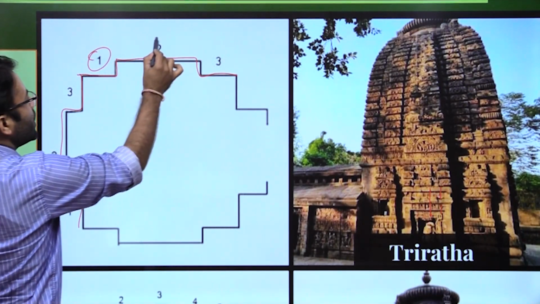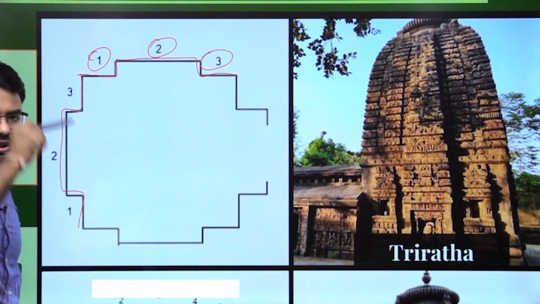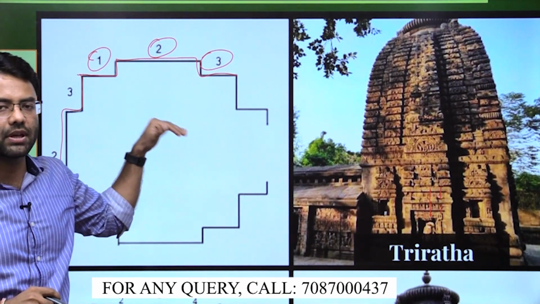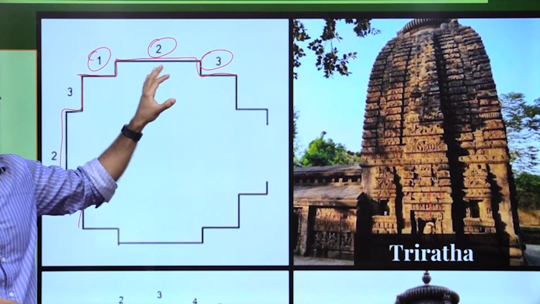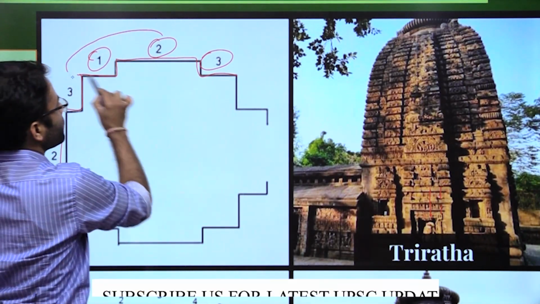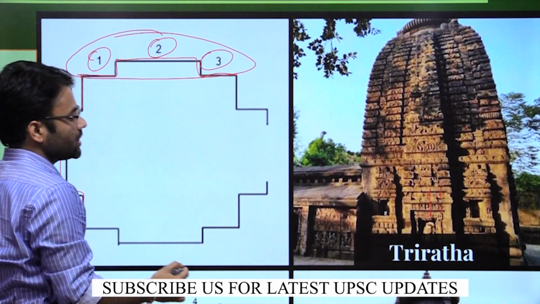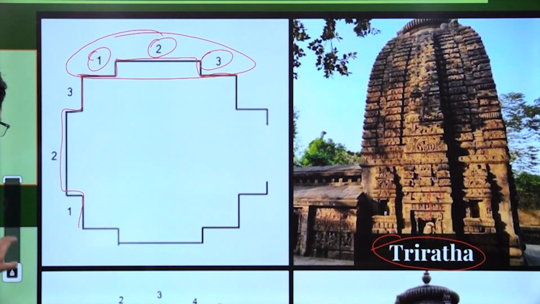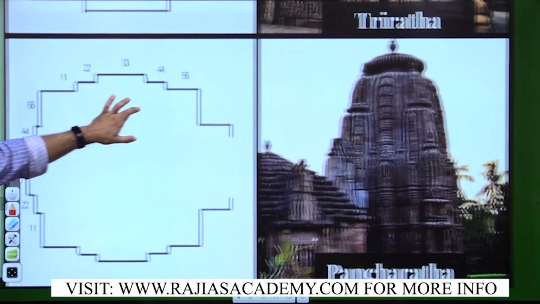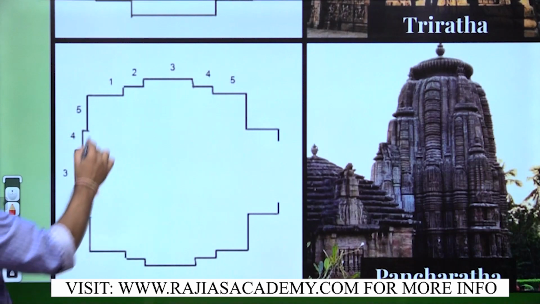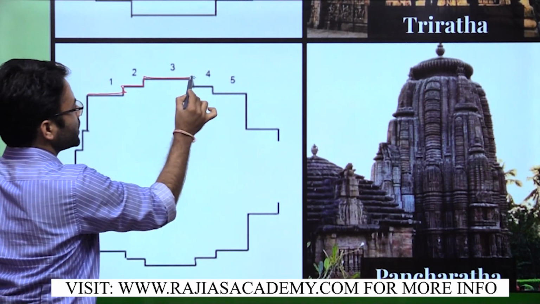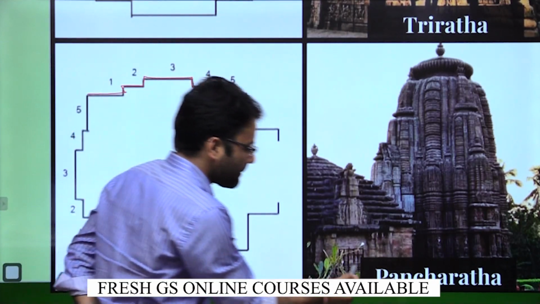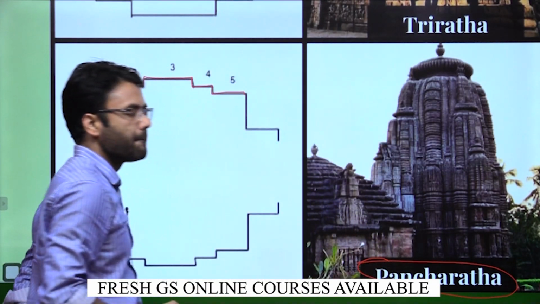So you have 1, 2 and 3. So these are 3 kinds of elevations which we can see, and when you have 3 such elevations, we call it a Triratha. And again, if you have more elevations like 1, 2, 3, 4 and 5, then we call it a Pancharatha.